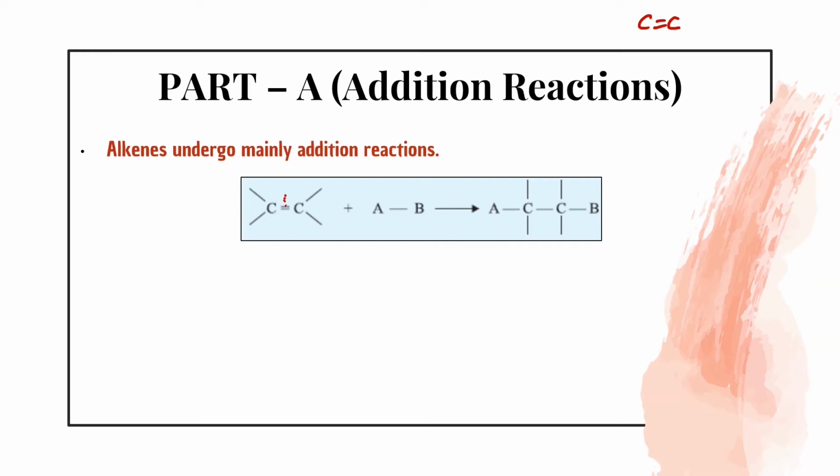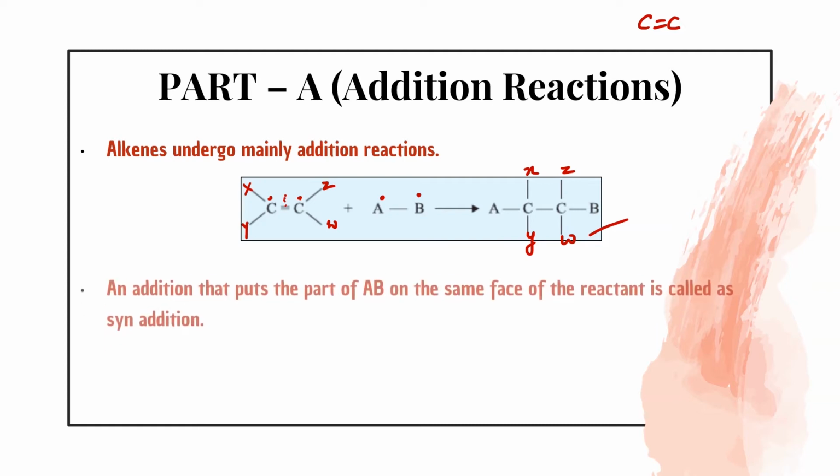So just suppose that this is the homolytic cleavage. If it undergoes homolytic cleavage, this will also undergo homolytic cleavage. So this will give you a carbon free radical, and also A free radical and B free radical, and they will attach to give this compound. So addition reaction is there. The previous structure had the C-C bond, so the C-C bond is still there. Whatever X, Y, Z and W we take here, it is the same and is not going to be disturbed. Other than that, a few new members will also be added. So that's why addition reaction is possible in case of alkenes.